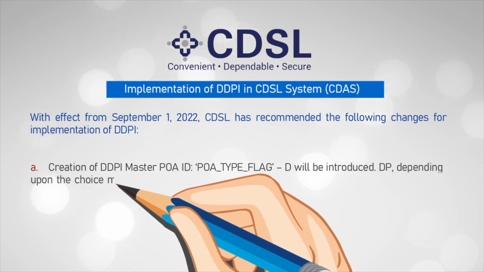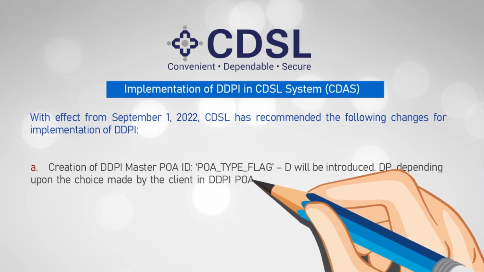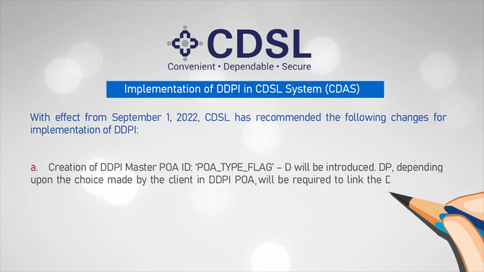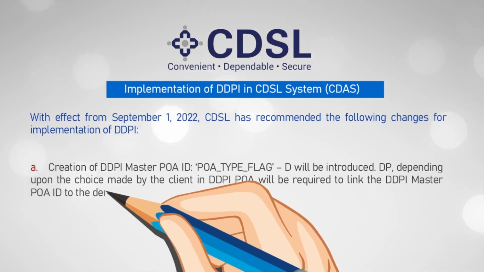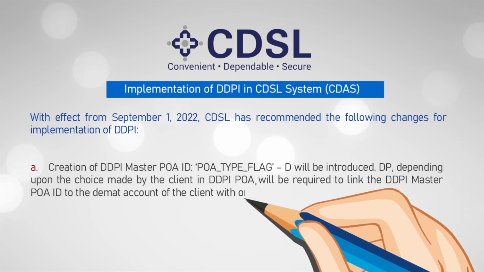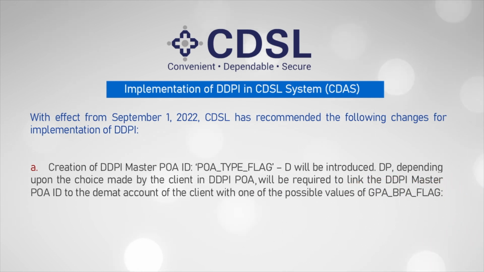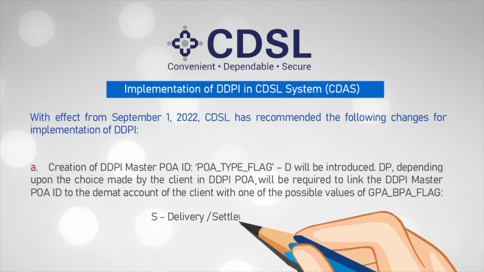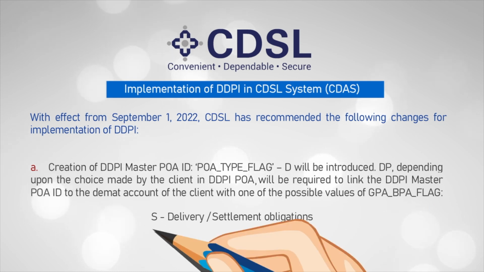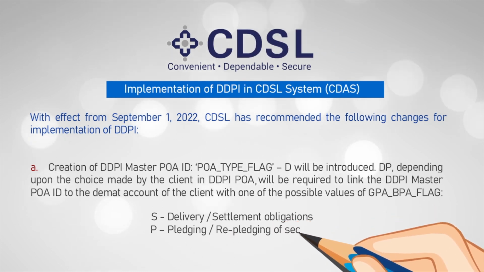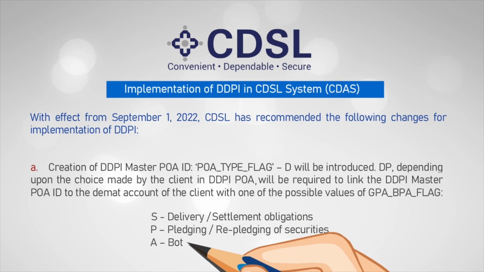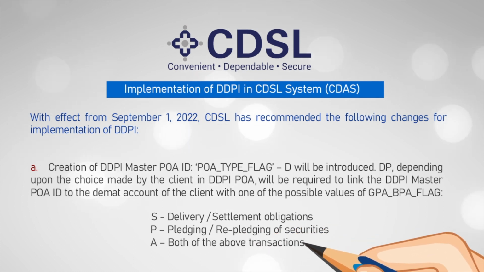DP, depending upon the choice made by the client in DDPI POA, will be required to link the DDPI Master POA ID to the Demat account of the client, with one of the possible values of GPA, BPA flag. S. Delivery or settlement obligations. P. Pledging or repledging of securities. A. Both of the above transactions.